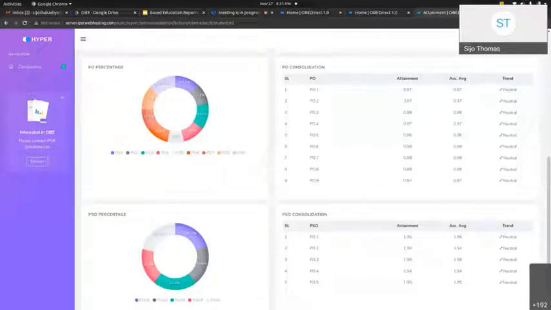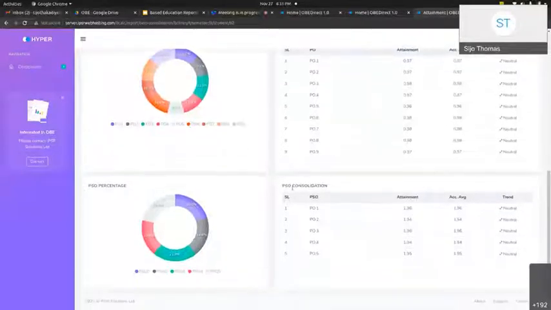In the first semester, we are not able to get a trend for a student. From the second semester onwards, we will be able to get the trend, and the PSO consolidation, this is the PSO consolidation attainment, and his cumulative score and the trend.